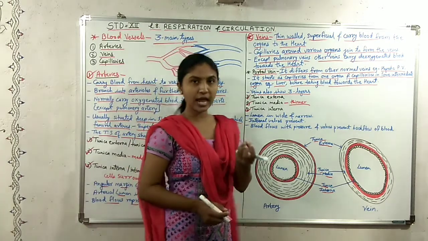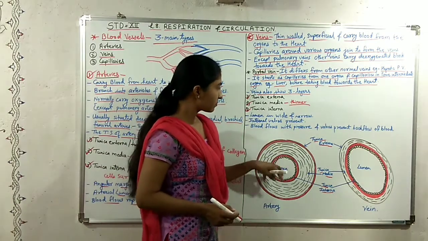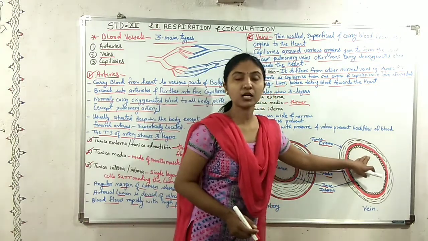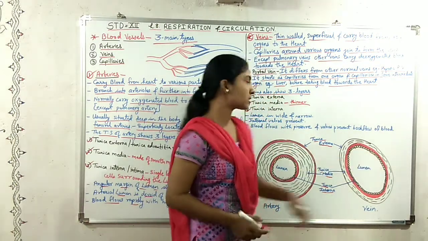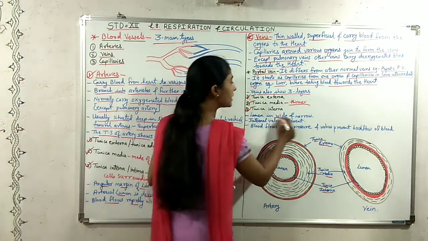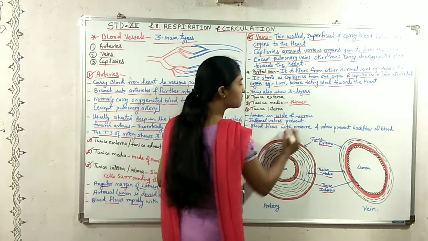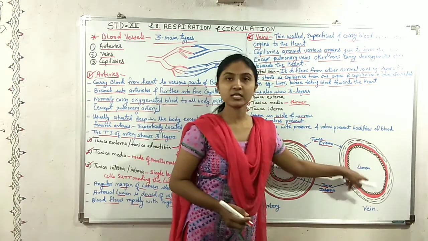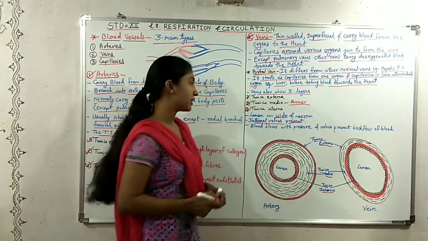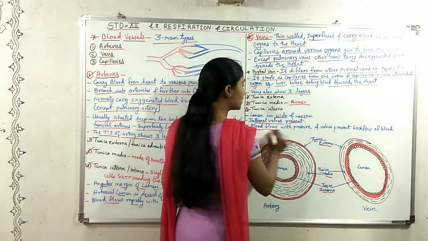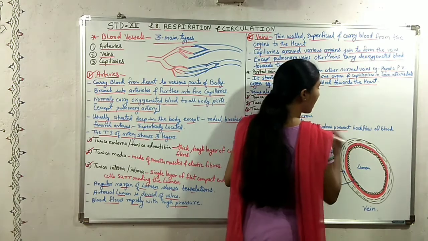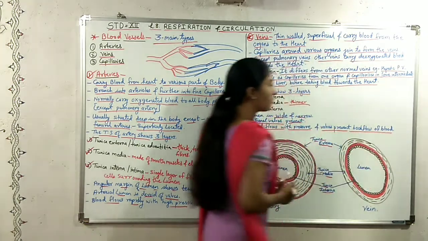It was narrow here, not wide, whereas in the veins the lumen is wide. The internal valves are present in the lumen of the veins, and because of these valves, the blood flows with pressure, and the valves prevent the backflow of the blood.